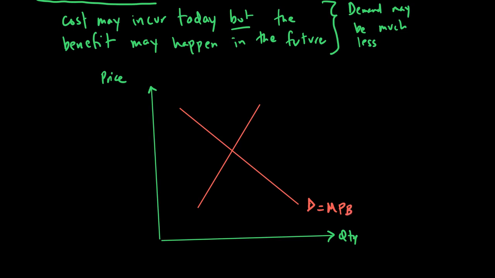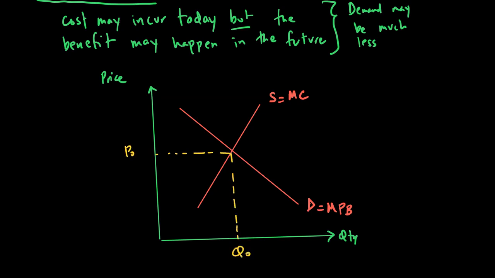This is the benefit people get because of buying that good. Why is it marginal? Because it's incremental benefit for each quantity consumed, and supply is the marginal cost of providing this good. Now, because there's a negative externality which is resulting in demand to be much less, this demand and supply is leading to a price of P naught and a quantity of Q naught.